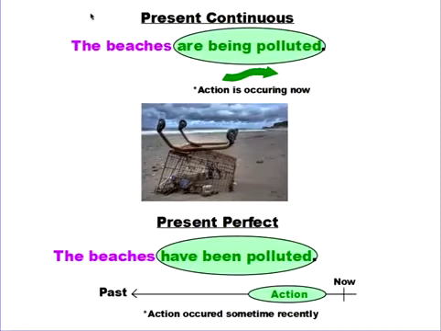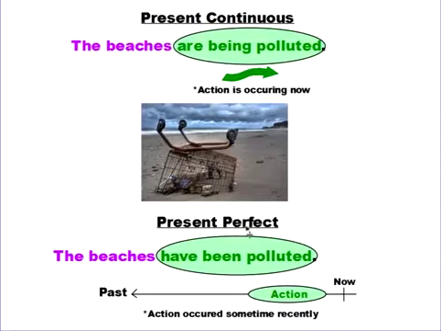So let's look at the two that we're focusing on today, and that's the present continuous form of the passive voice and the present perfect form of the passive voice. So again, if I say the beaches are being polluted, that's an action that's occurring now. So if I look at the beach now, I can see people polluting. That this is a problem that's happening right now. And that's why I'm using the present continuous. The beaches are being polluted.